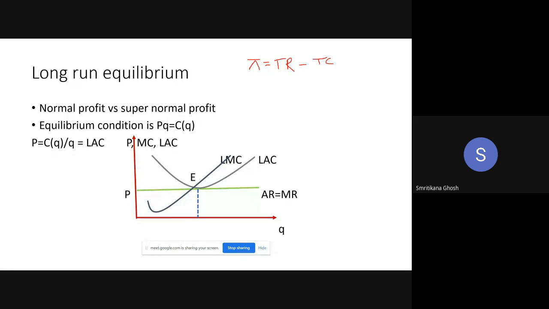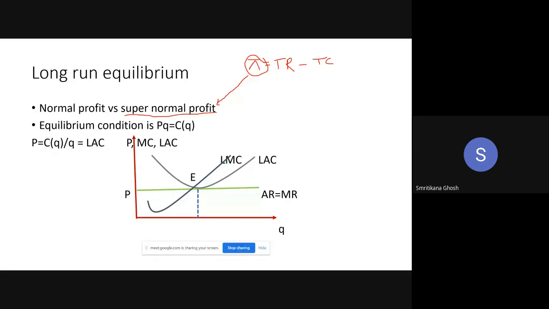But this is the new information to us: the actual name of this profit is supernormal profit. So what happens in the long run? In the long run, this supernormal profit is equal to 0. Clear? But still the confusion is not cleared yet.